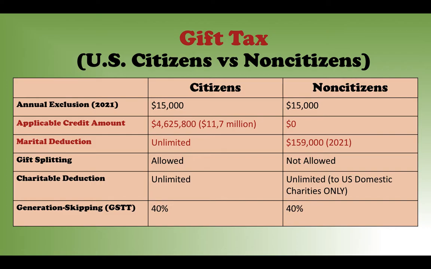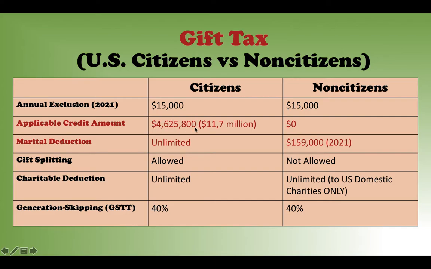Then the next one is called applicable credit amount. I'm highlighting this one in red because it's a big deal. You can see clearly the difference between US citizen and non-US citizen, right? For a US citizen, the tax credit amount allowed is $4,625,800.